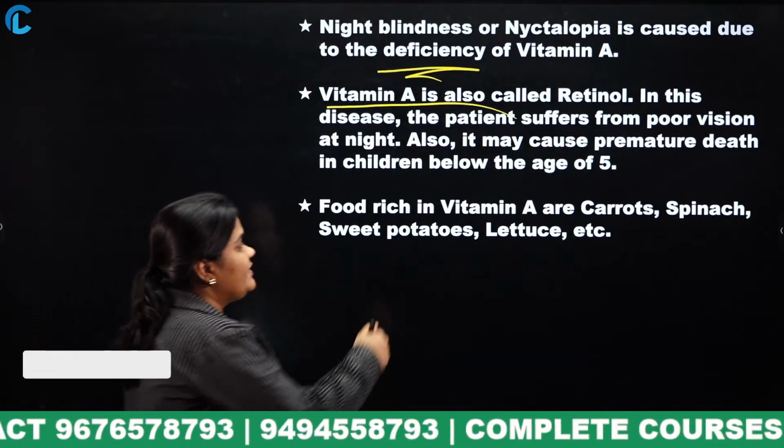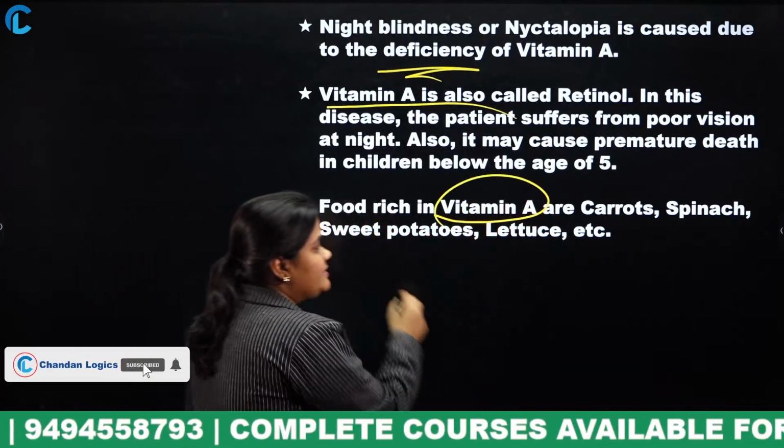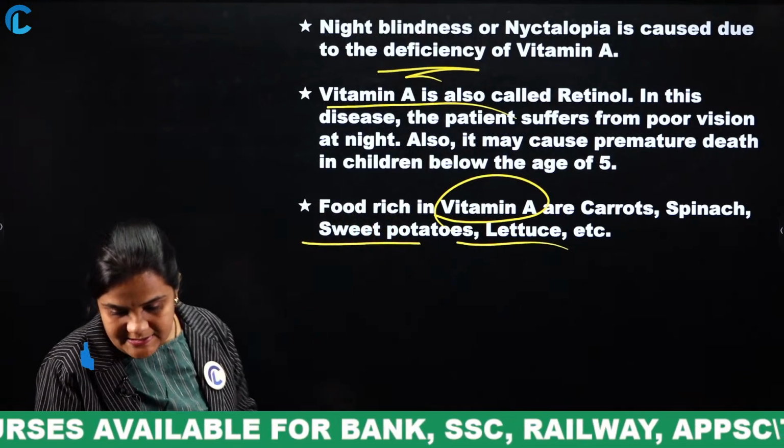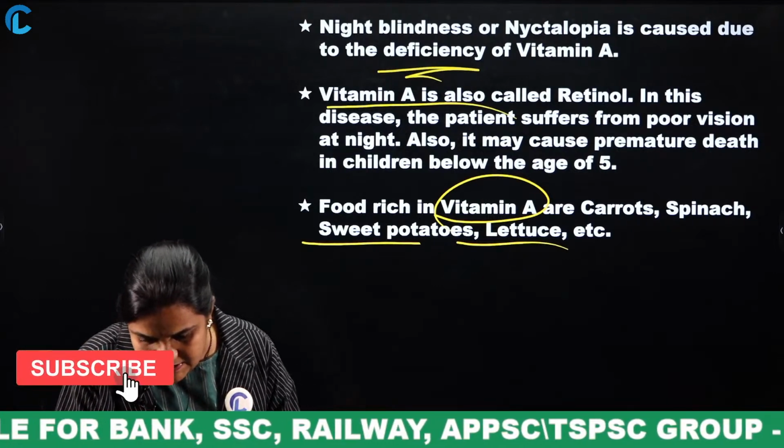Next, food rich in vitamin A. Vitamin A is rich in carrots, spinach, sweet potatoes, lettuce, etc. Yes, Hopkins, very good.